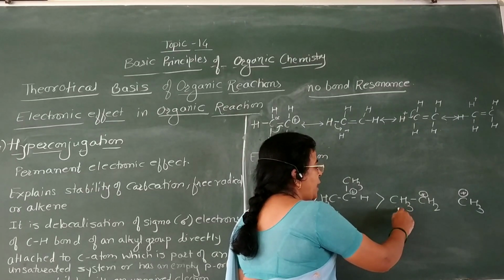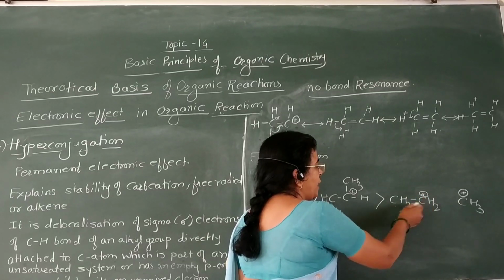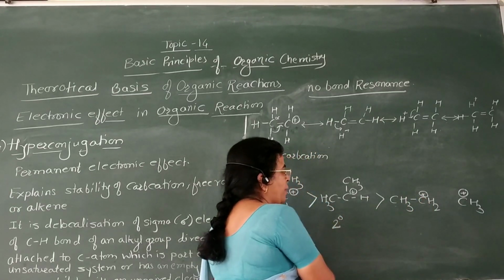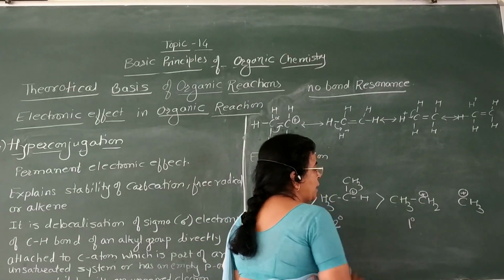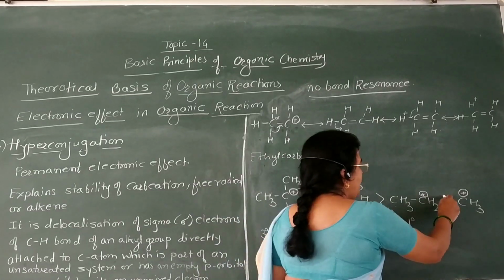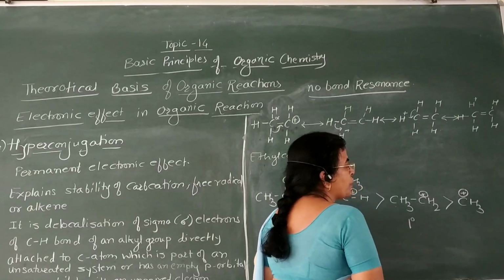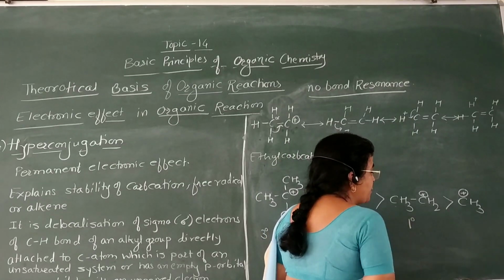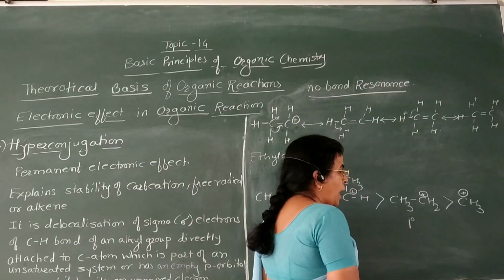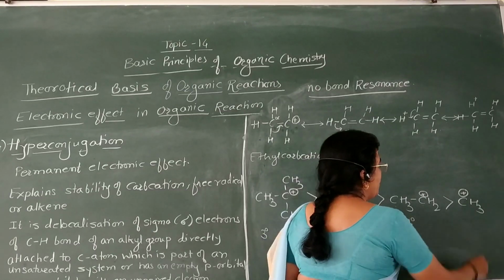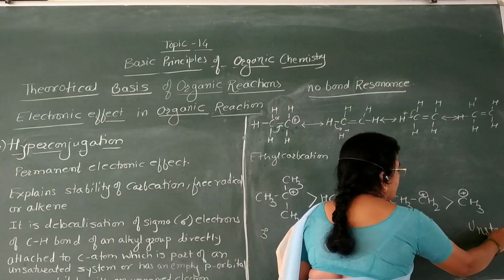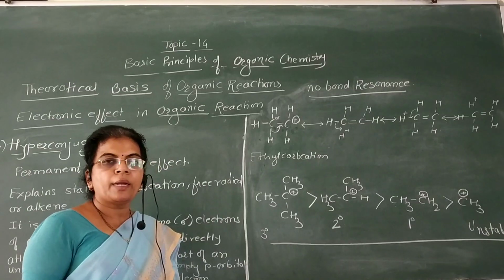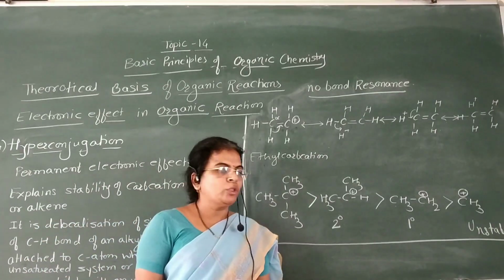Therefore it is less stabilized than the secondary and tertiary carbocations, so primary is least stable among these. In the CH3 plus carbocation, that is the methyl carbocation, there is an absence of alpha carbon and alpha hydrogen atoms, therefore it is unstable. In this way, we can discuss the stability of carbocations by using hyperconjugation.